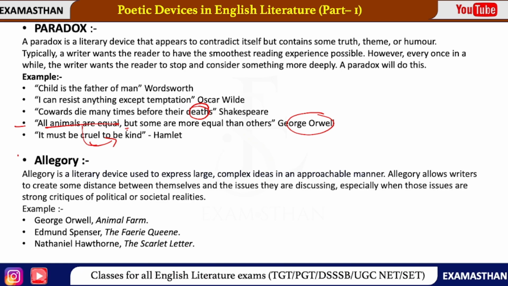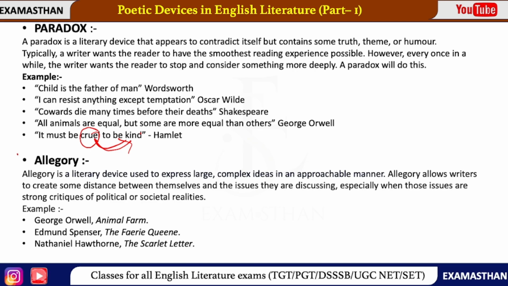Next example we have, I must be cruel to be kind. So Hamlet is saying that I must be cruel. मुझे cruel होना पड़ेगा. That means uncle Claudius को मारना पड़ेगा to be kind. That means अपनी mother और father के father की मौत का बदला लेने के लिए और mother के साथ kind करने के लिए, right? So you can see the contradiction, cruel and kind, this way.